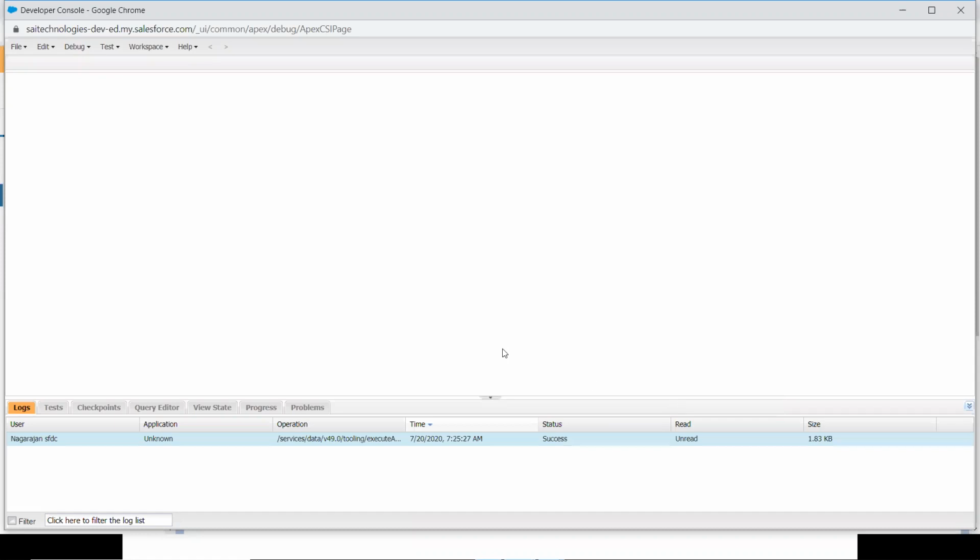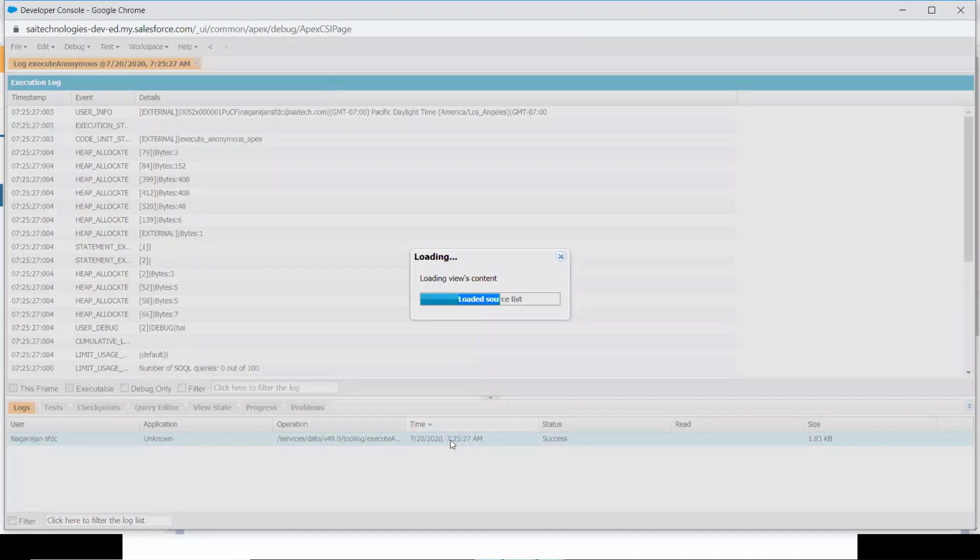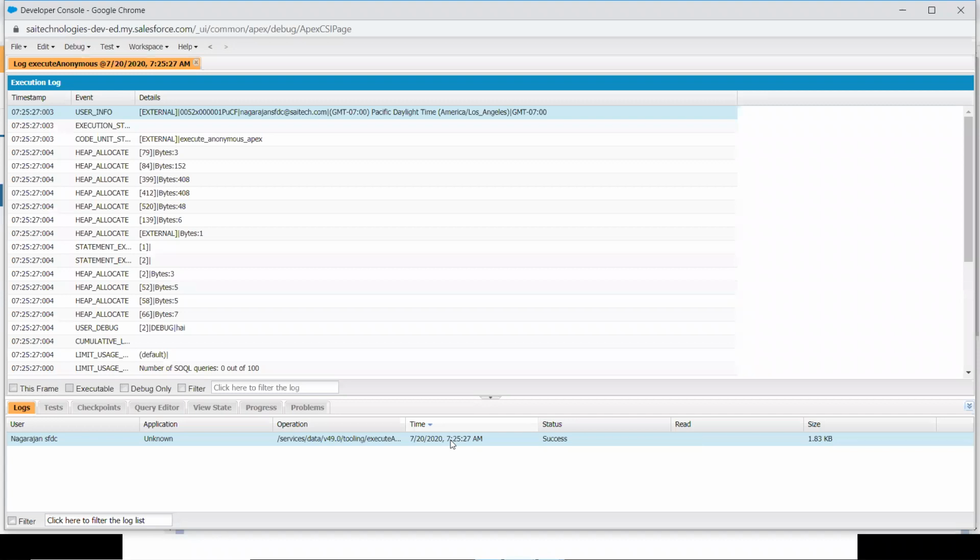It's executed. And at the bottom, you have different tabs. One is Logs. At the bottom of the page, you will have this log. To see the output, you have to double click it. Immediately a window will pop up. The complete execution process will be displayed here. I will explain each and everything in the upcoming classes. If I want to see only the debug output, you have to select this checkbox, Debug Only.